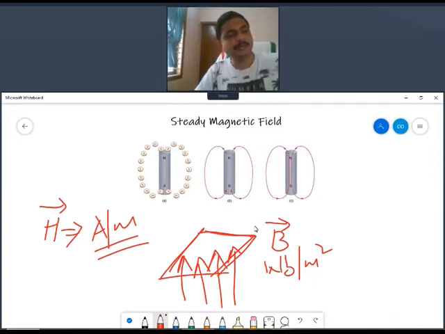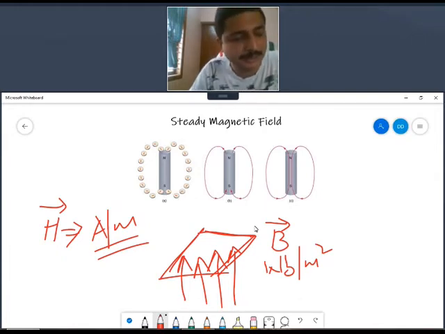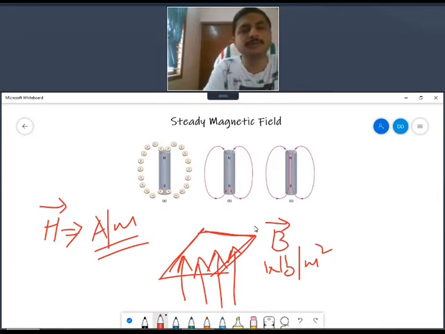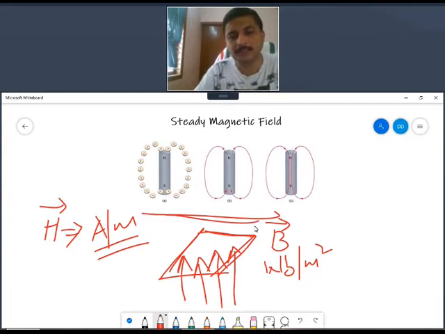Now, in our case we will be concentrating on the magnetic field due to direct current, not the magnetic field due to a bar magnet. Whatever I have explained so far is to make you understand what a magnetic field is and the terminologies used to represent it.